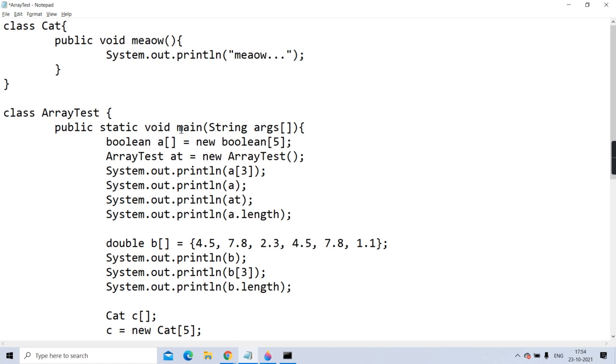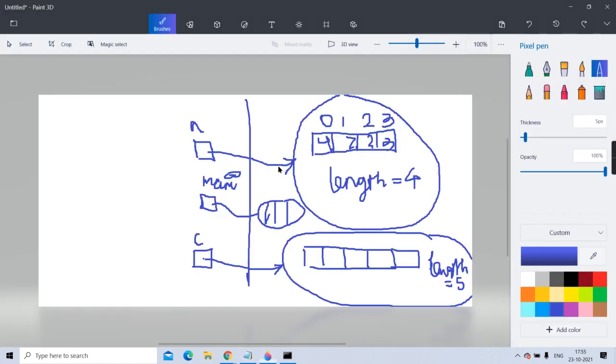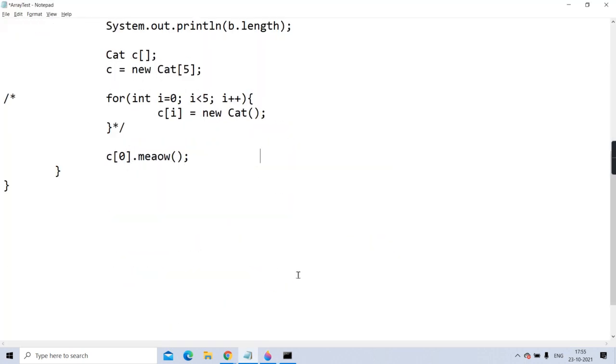When I did a Boolean array, what was the default? False. So what will be there in the reference array? As it's an array of objects, and object means reference, what will be there by default over here? Null. Getting, guys?